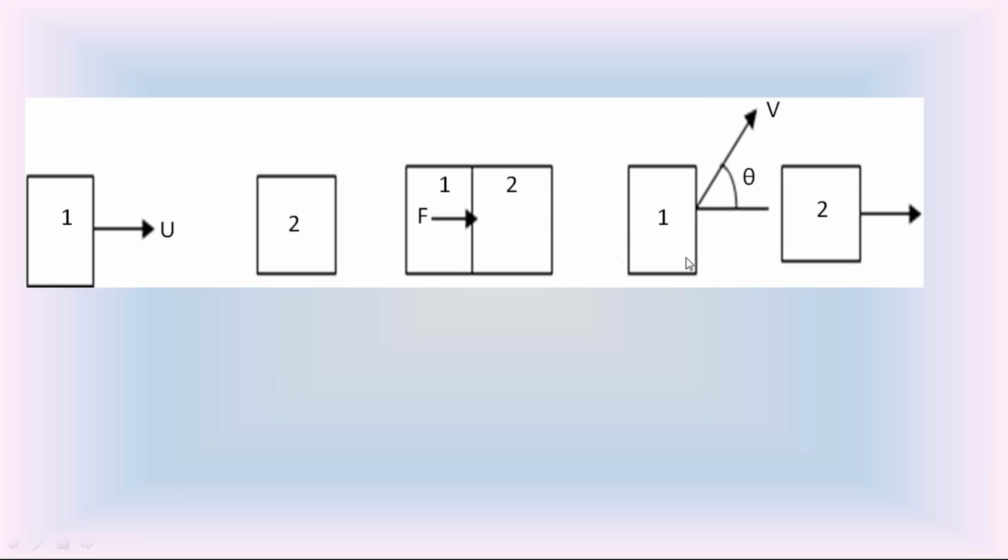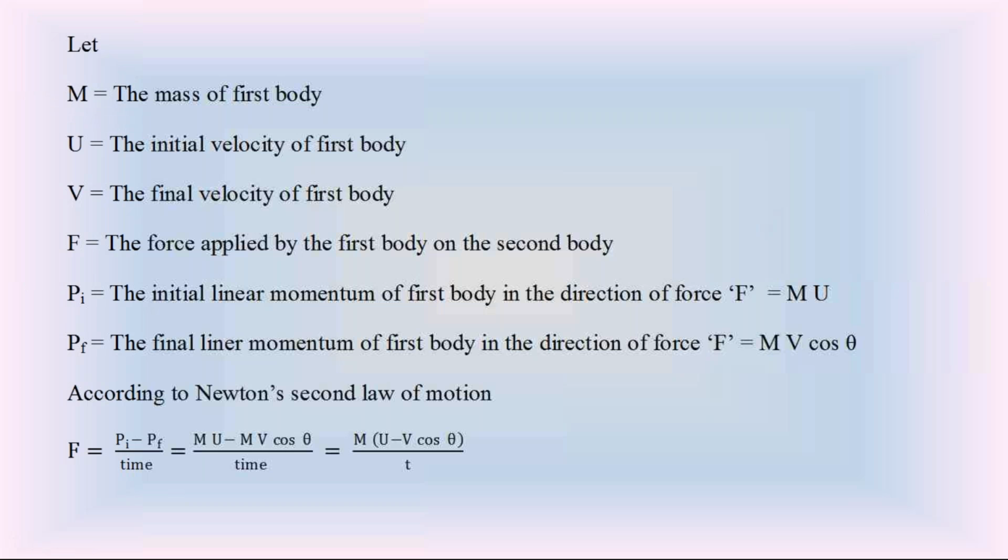So the final linear momentum of the first body is the mass of the first body into the component of velocity v in the direction of force F, that is v cos theta. We consider that final linear momentum in Newton's second law, m into v cos theta, because this velocity v is in the inclined direction. So in the direction of force F, the component of that velocity is v cos theta.